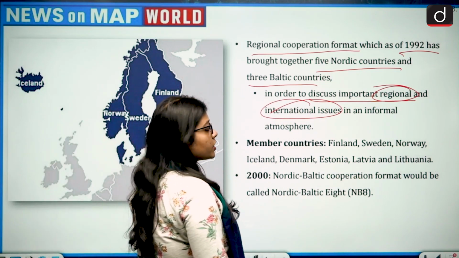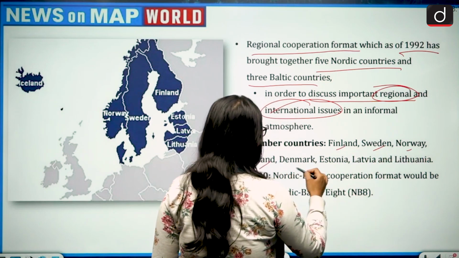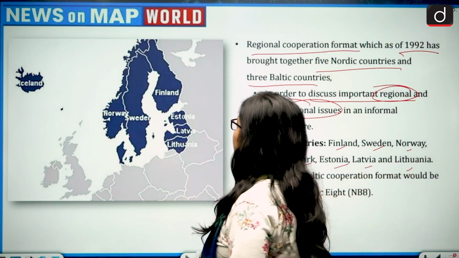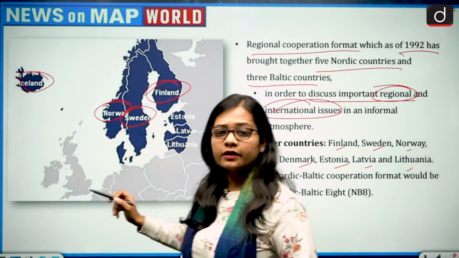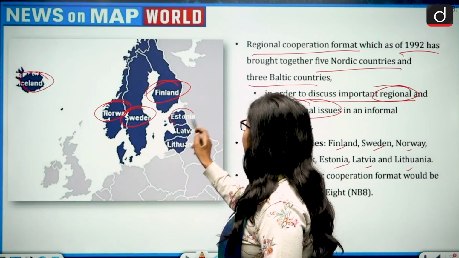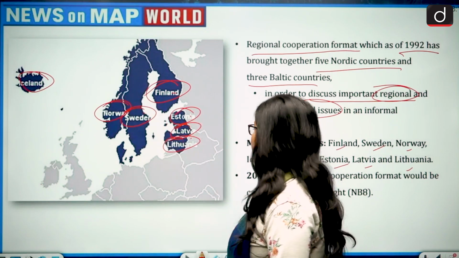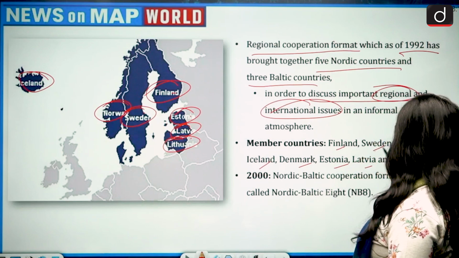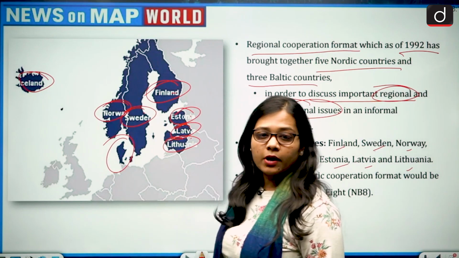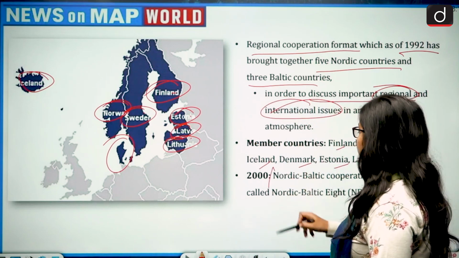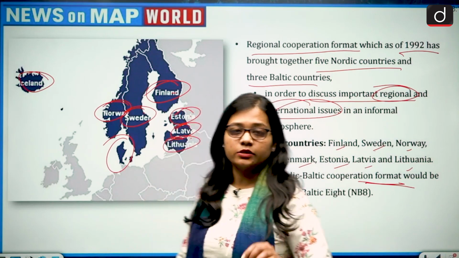And the member countries of the Nordic Baltic 8 are Finland, Sweden, Norway, Iceland, Denmark, Estonia, Latvia and Lithuania. So Finland, Norway, Sweden, Iceland, Denmark, then coming to the Baltic countries, Estonia, Latvia and Lithuania. Then in the year 2000, the Nordic Baltic cooperation format was called Nordic Baltic 8 countries.